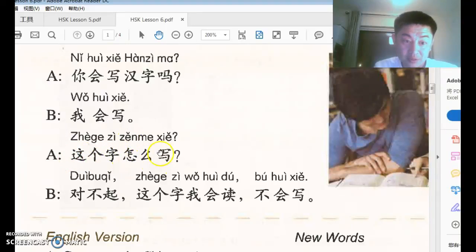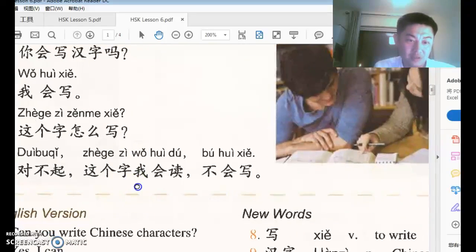The most important one is 怎么. 怎么 is how to write, 怎么写, how to read, 怎么读, right? How to speak, how to say it, 怎么说. 对不起, sorry, 这个字我会读, and then the Yoda structure, you put something at the beginning of the sentence to emphasize it.